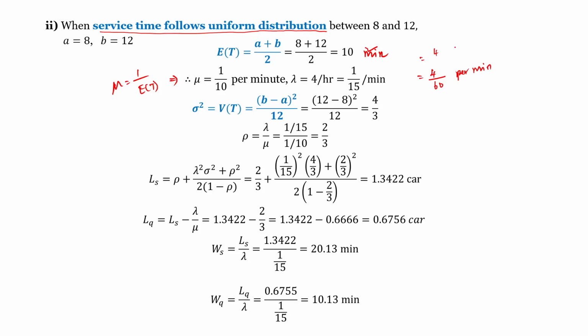Sigma squared equal to variance of t is b minus a, the whole square, divided by 12. It is the variance for the uniform distribution. b is 12, a is 8, 12 minus 8 is 4 squared divided by 12. It becomes 4 into 4 divided by 12, which is 4 by 3. Rho is lambda by mu. Lambda is 1 by 15, mu is 1 by 10. It becomes 1 by 15 into 10 by 1, which is 2 by 3.